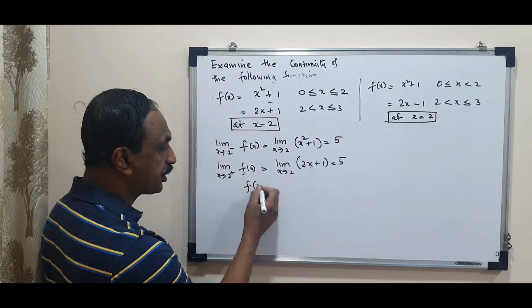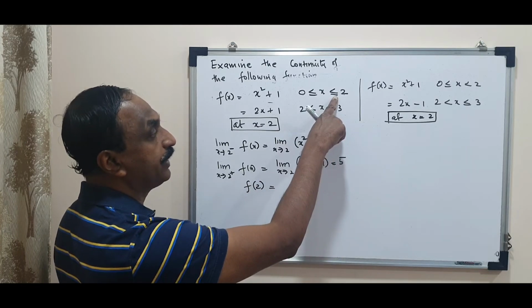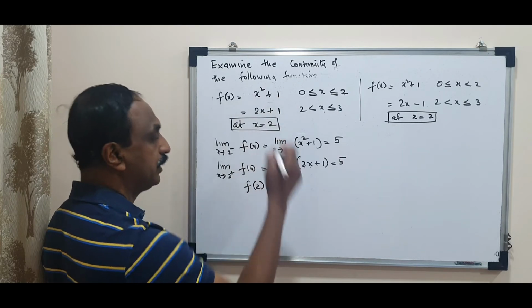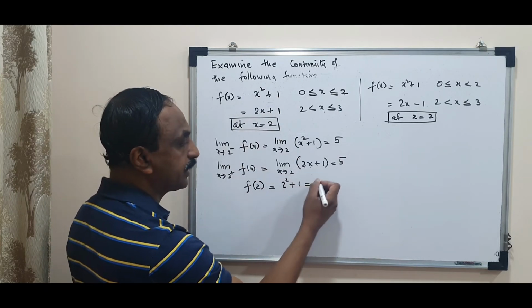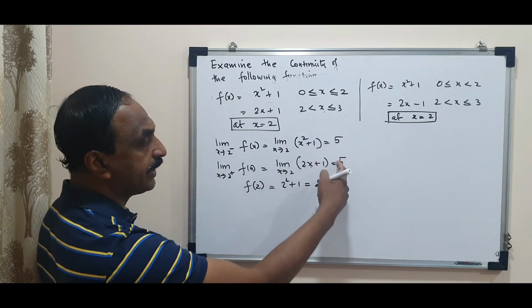And the value of the function when x is exactly 2, the equal to sign is over here. So when x is exactly 2, the y coordinate is obtained by substituting here. So that became 2 square plus 1, that is also 5. So what you have noticed? All the three are equal.